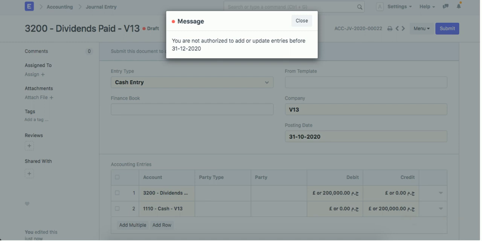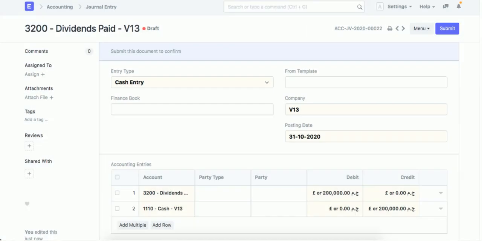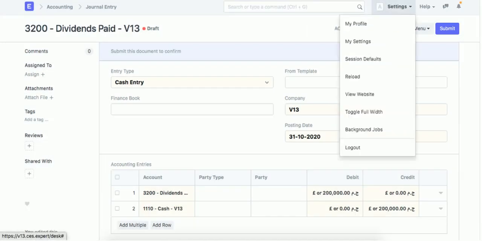But under any case, it should be in the open period. If it's in the closed period, by any means he will refuse to make this entry. But since this is in an open period, this is the fourth quarter, he is only not authorized. Let us change it and make the person authorized.